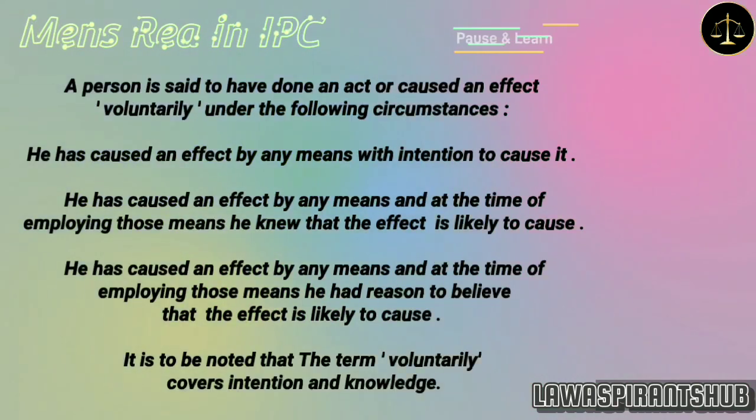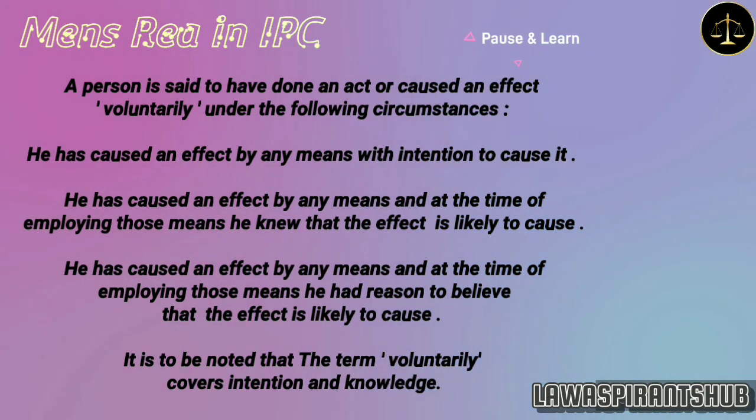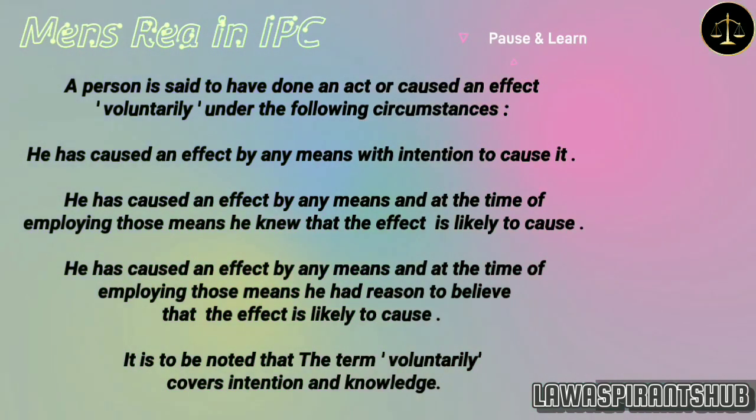A person is said to have done an act or caused an effect voluntarily under the following circumstances. He has caused an effect by any means with intention to cause it. He has caused an effect by any means and at the time of employing those means he knew that the effect is likely to cause. He has caused an effect by any means and at the time of employing those means he had reason to believe that the effect is likely to cause.